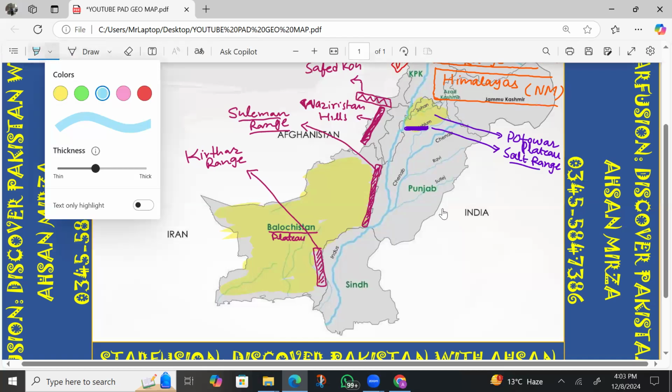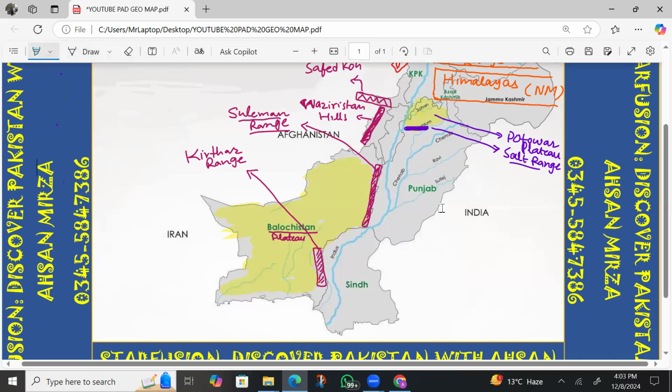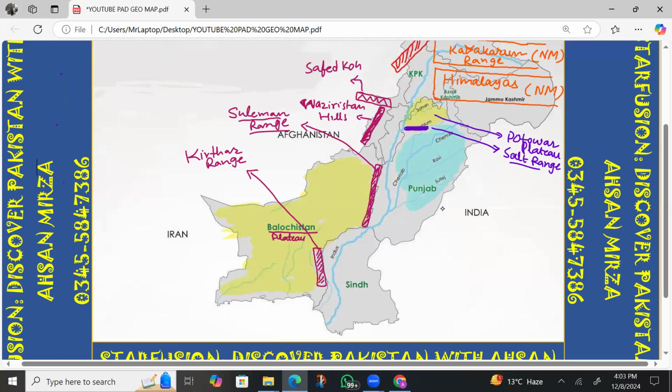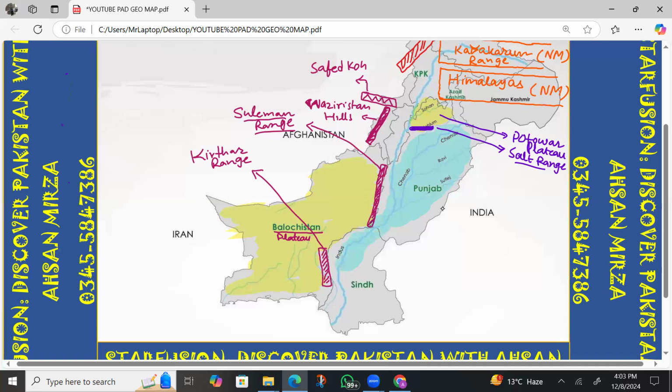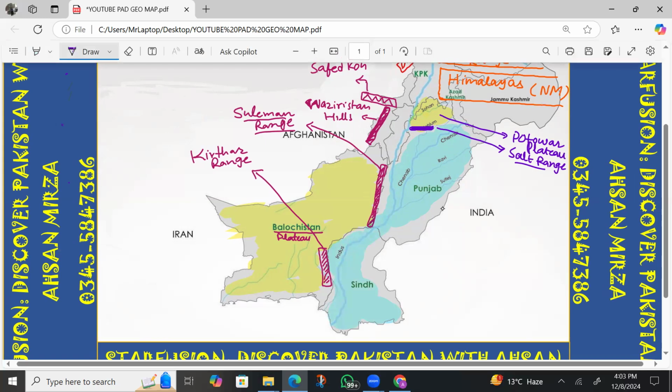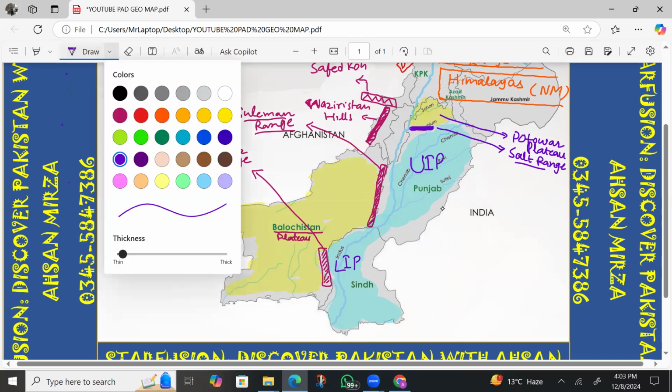So these Indus plains are very, very significant because most of Pakistan's population lives there. The other region is on the downward side in Sindh province, so Upper Indus Plain and Lower Indus Plain. Upper Indus Plain, the shortcut is UIP, and for the Lower Indus Plain, I'm writing LIP. Now we are moving towards the last portion, and that portion is topographical zones of Pakistan.